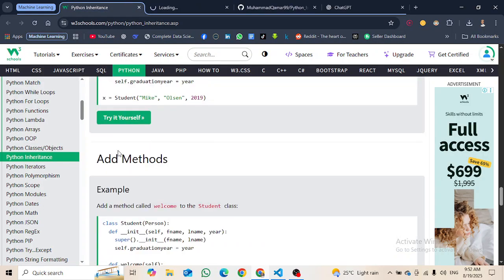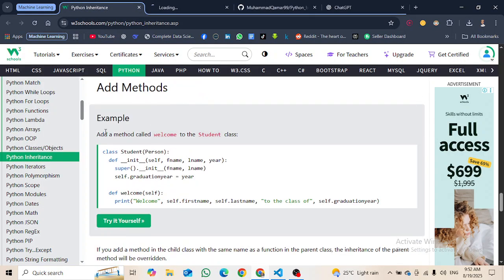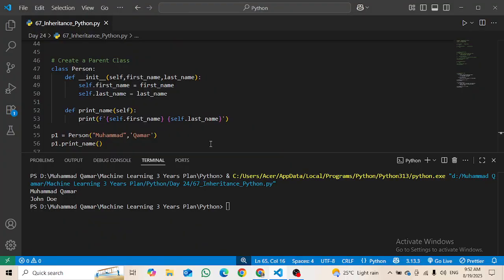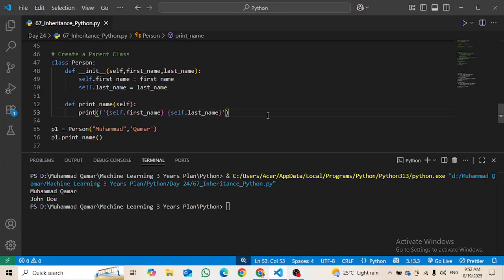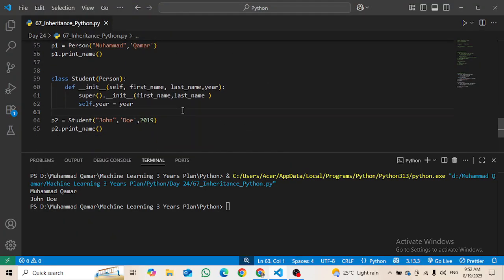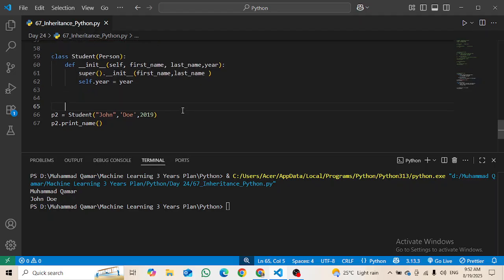Okay, so add methods. How can we add methods? Add a method called welcome to the student class. This is our student class, it is inheriting from the person. Define initialize with year. Welcome self.first_name, self.last_name to the class of self.graduation_year. Then I have to create a new function inside this class.